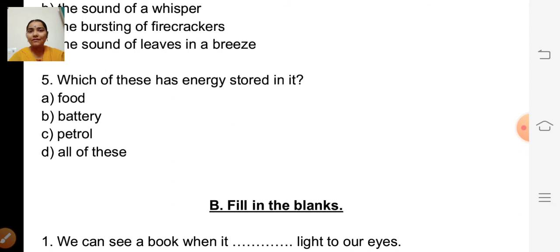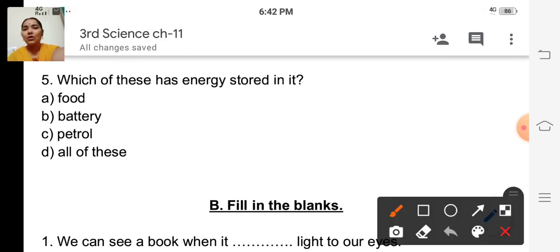So generally they have asked which of these has energy stored in it. So we get energy from food, toy car gets energy from battery, and vehicles get energy from petrol, isn't it? So the answer is all of these. Okay, the correct answer is all of these.